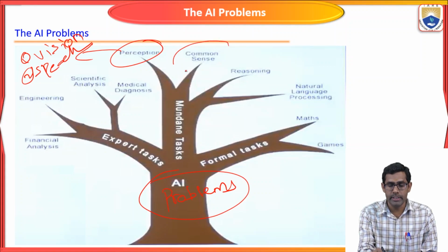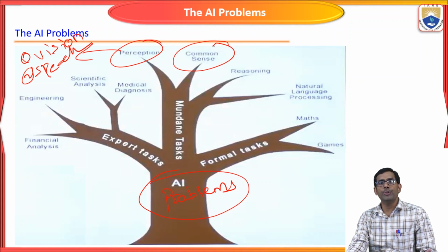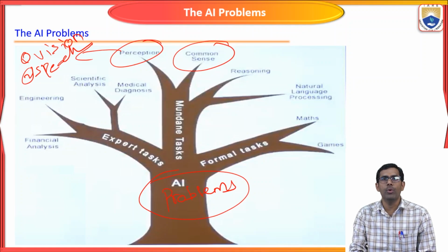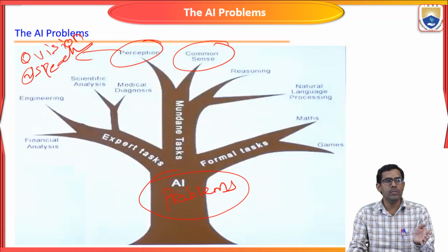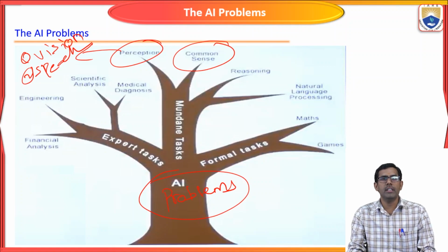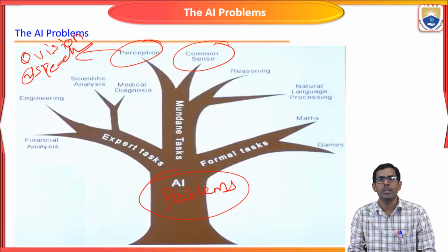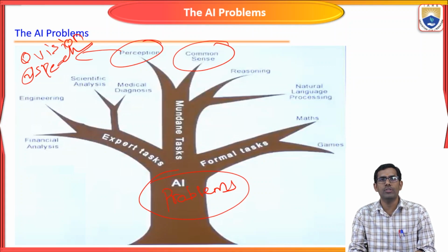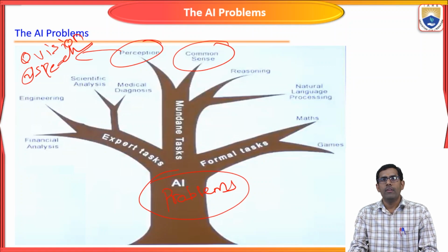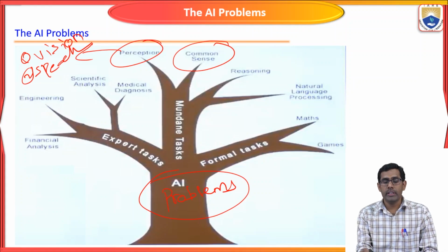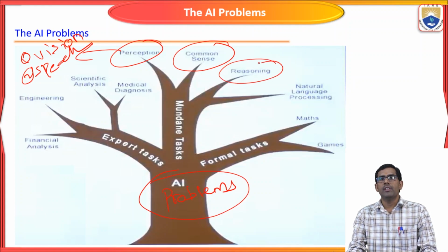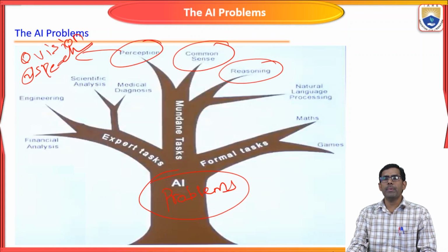The second one is common sense. Common sense is a common word for both humans and AI-based systems. For example, if you are going somewhere and suddenly the rain comes, we adapt and take some other decision, or if we have an umbrella, we will use it. Like that, artificial intelligence machines also have to think based on the situation and environment through sensors. That is common sense. Reasoning is nothing but giving appropriate judgment.